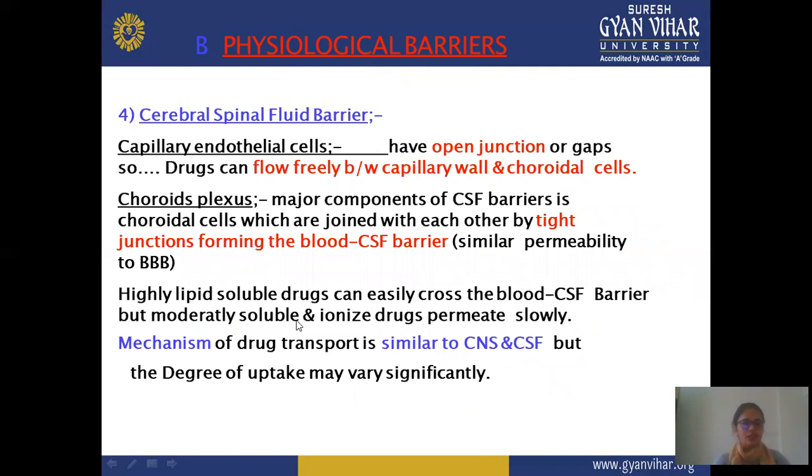And highly lipid soluble drugs can easily cross the blood-brain and CSF barrier, but moderately soluble ionized drugs permeate slowly. It means only lipid soluble or highly lipid soluble drugs can permeate this blood-CSF barrier, but if your drug is moderately soluble in lipid, or highly soluble in water, or ionized, it shows certain permeability problems or a slow permeation rate. Next, the mechanism of drug transport is similar for CNS and CSF, but the degree of uptake may vary significantly. The mechanism is the same for CNS and CSF, but the degree of uptake may change or vary.